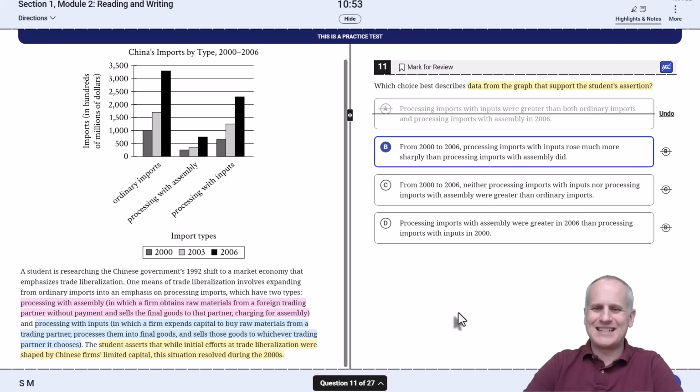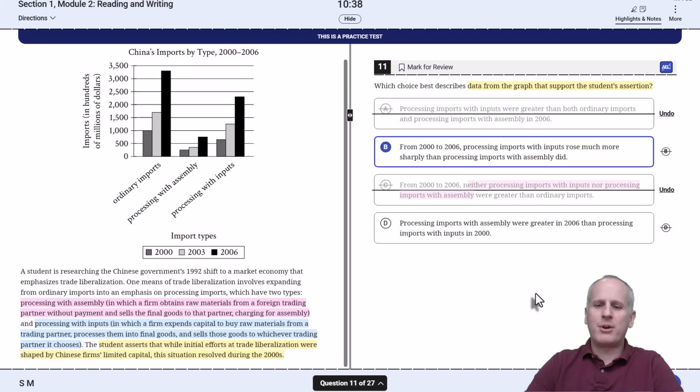Then we move to choice C. From 2000 to 2006, neither processing imports with inputs nor processing imports with assembly were greater than ordinary imports. Well, we're kind of grouping these together. We needed a distinction, so goodbye to choice C.